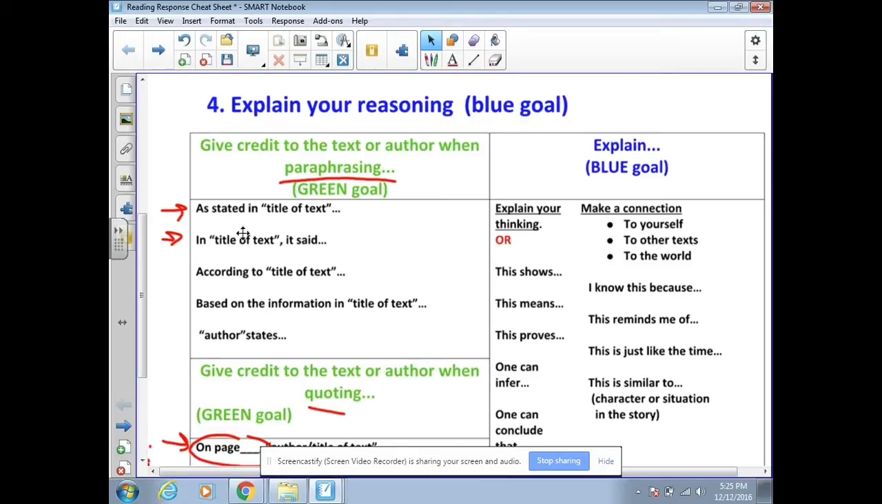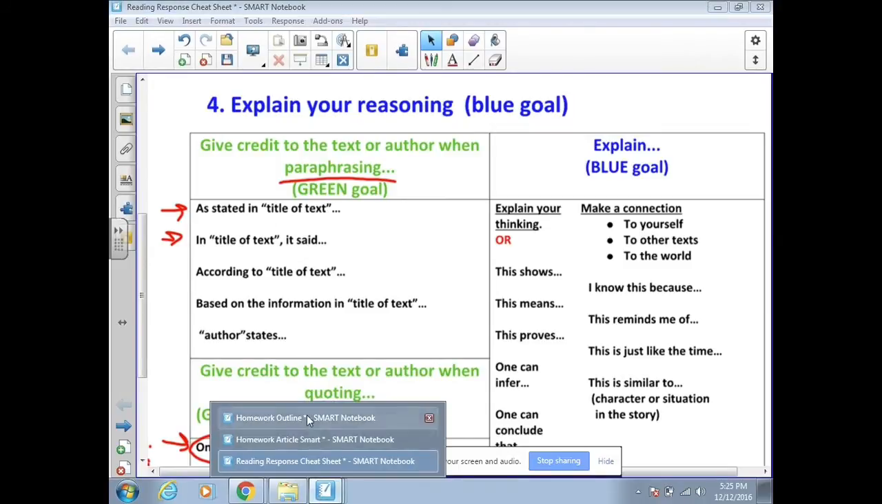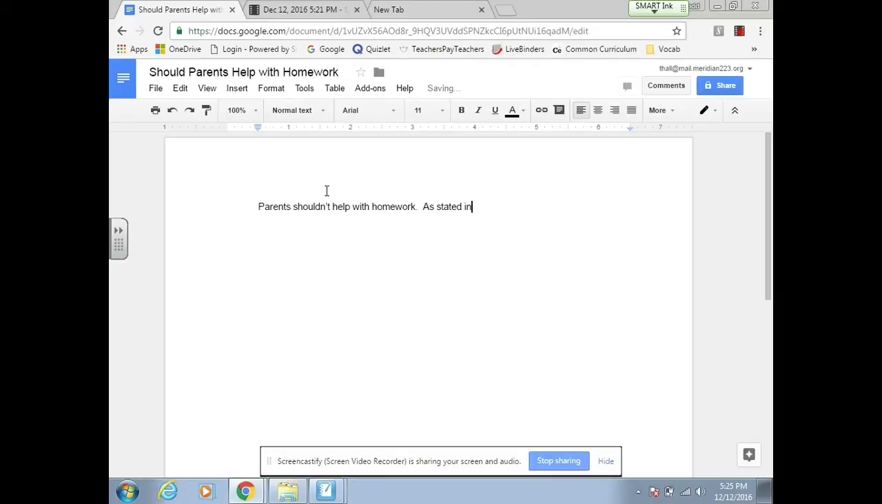I'm just going to start up top and put "as stated in," and then I can't put "title of the text." I'm going to put the actual title. So, as stated in "Should Parents Help with Homework?" Now I'm going to write what I have for my paraphrase.